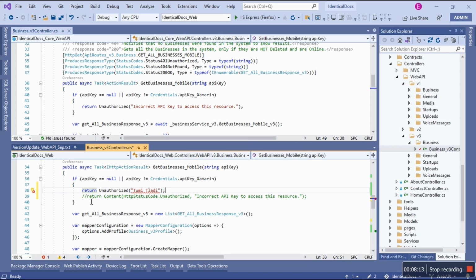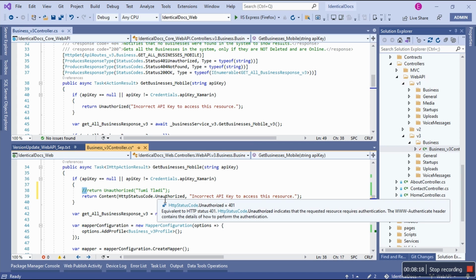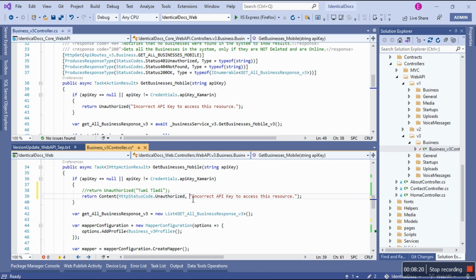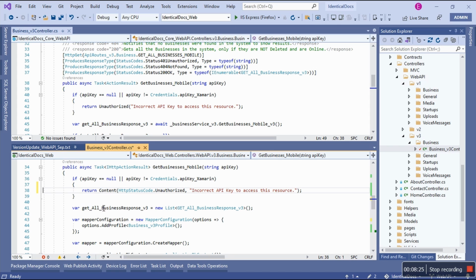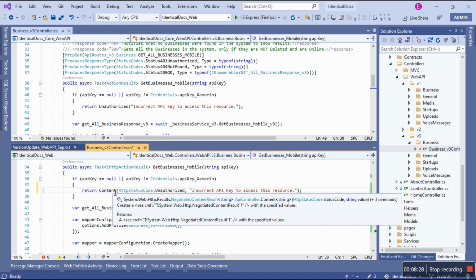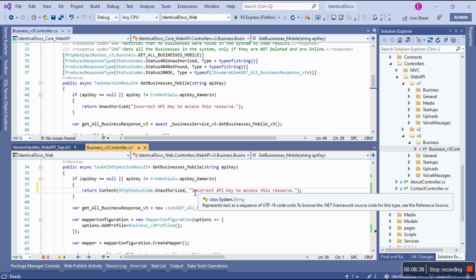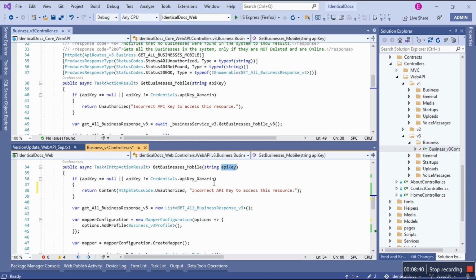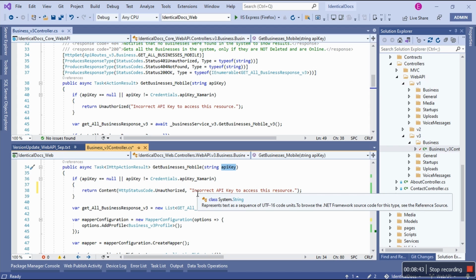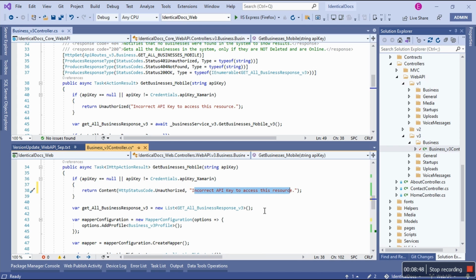So we no longer do this. Instead, we do Content of type Unauthorized. Then we can pass in our custom error message. This was something very fun that I just learned, and it's very easy to understand. Just understand what's different from the .NET Framework to the .NET Core. Understand the return types, understand what gets to be produced, and this is how it's supposed to be, because if the code is not what we are looking for, instead of the response body being no content, it should return this. It's very important.